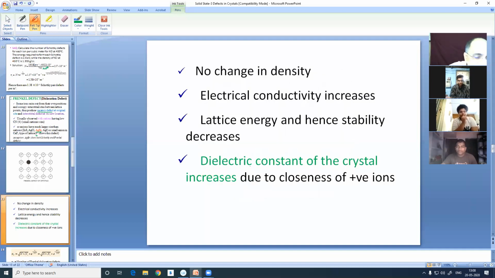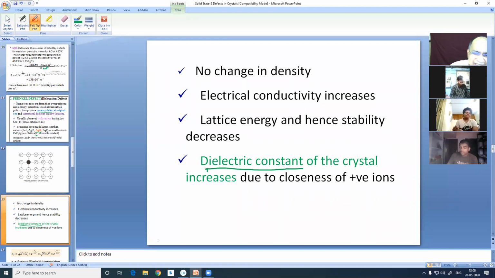We have also written that the most important consequence of Frenkel defect is the increase in the dielectric constant of the crystal, because of the proximity of positive ions and proximity of negative ions. So the polarity of the solid increases, and that makes the dielectric constant greater.